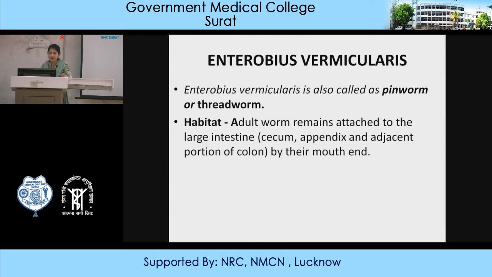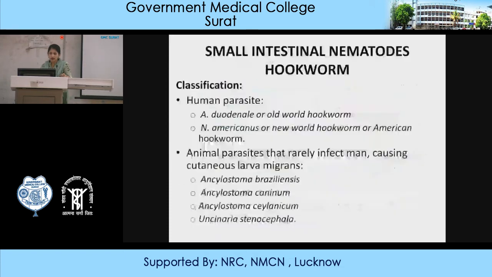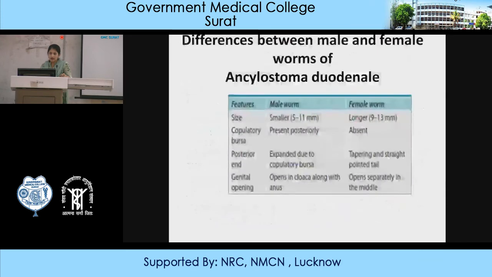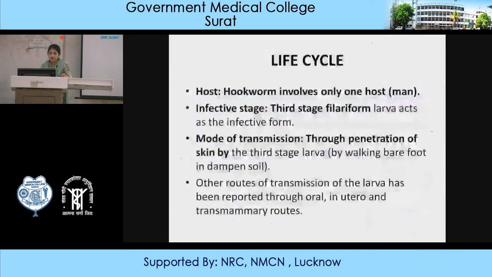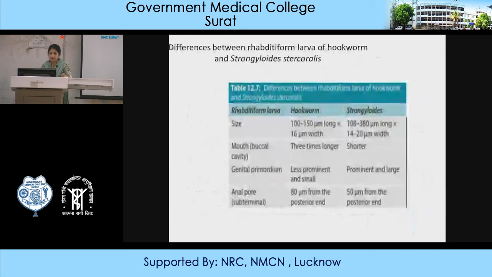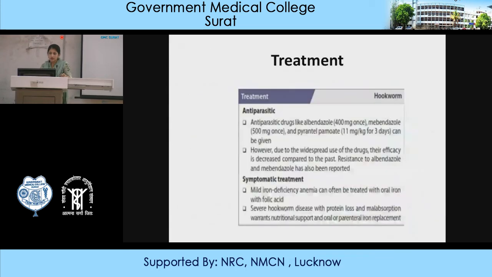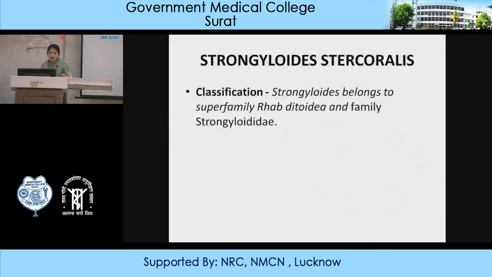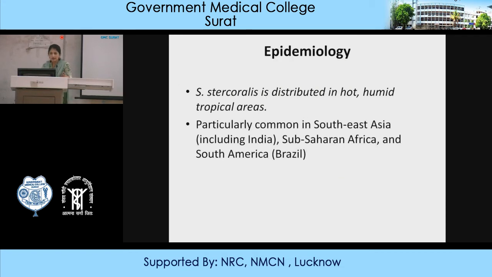Now we will see about Strongyloides stercoralis. Strongyloides stercoralis belongs to the superfamily Rhabditoidea and family Strongyloididae. Epidemiologically, this parasite is distributed in hot and humid tropical areas. Particularly, it is common in the Southeast Asia region, including India, Sub-Saharan Africa, and South America.